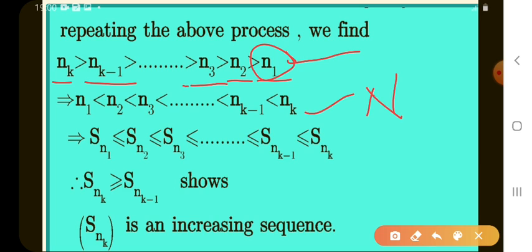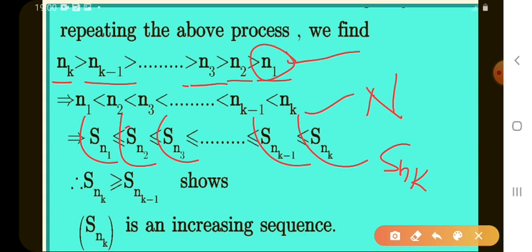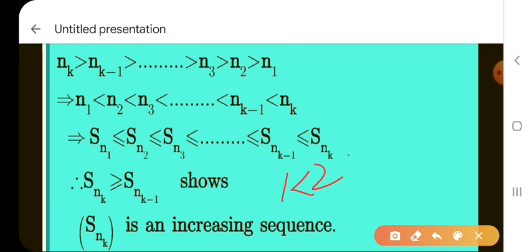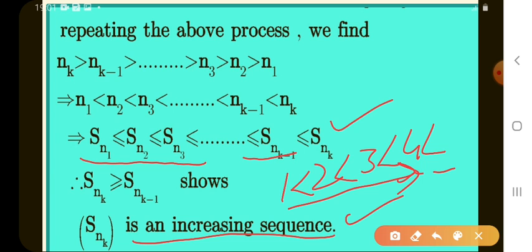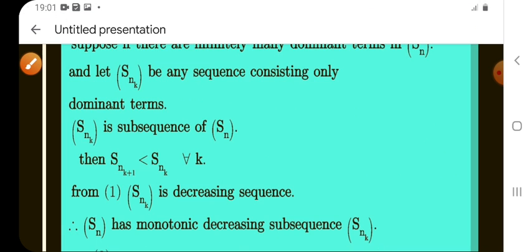Now I write the elements of the subsequence S_nk. What are the elements here? S_n1, S_n2, S_n3, S_nk and so on. What is the relation? Less than or equal to, less than or equal to, less than or equal to. That means it is an increasing sequence. 1 less than 2 less than 3 less than 4 and so on. Is it right or not? That means it is an increasing sequence. Similarly, S_n1 less than S_n2 less than S_n3 and so on, S_n(k-1) less than or equal to S_nk, which means S_nk is an increasing sequence.